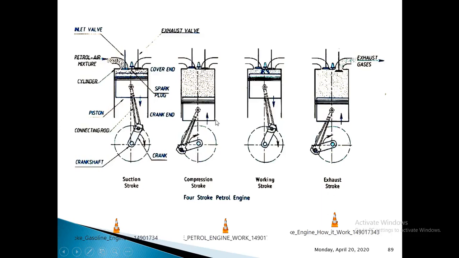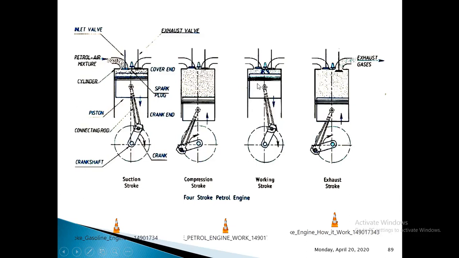When the piston starts to move towards top dead center, the air fuel mixture present in the combustion chamber will be compressed to very high temperature and high pressure. This will continue until the piston reaches top dead center. This is the compression stroke. Before starting the power stroke, you need to write this constant volume heat addition process. When the compression stroke is about to finish, the spark plug will give out the spark, and the spark will ignite the compressed air fuel mixture. That is called the constant volume heat addition process, or you can call it the combustion process.